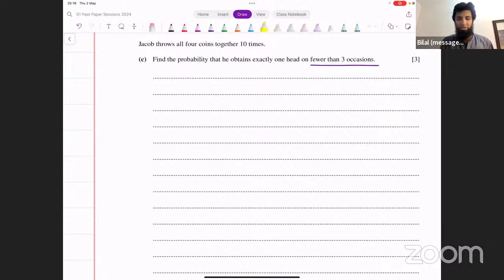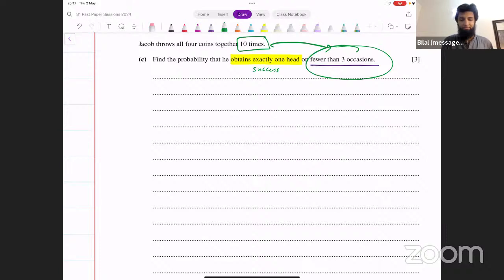It's a binomial distribution because we can say obtaining exactly 1 head, if this is what we're calling success, when he throws 4 coins once and he obtains exactly 1 head, if we call that a success, what's the probability that out of 10 times he gets fewer than 3 successes?